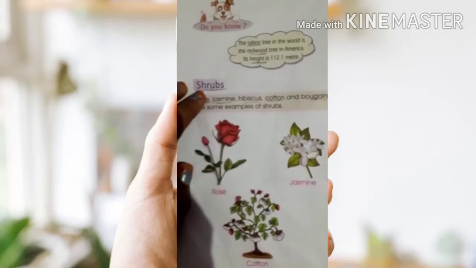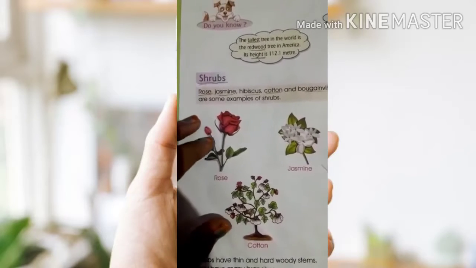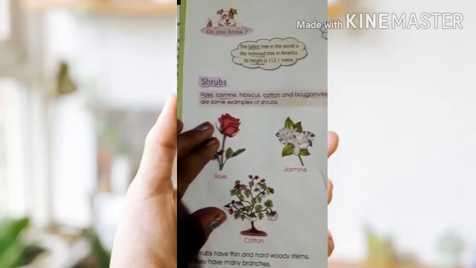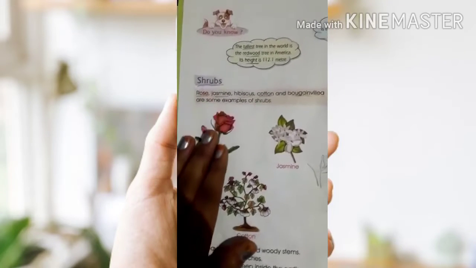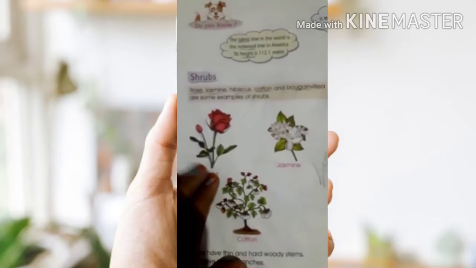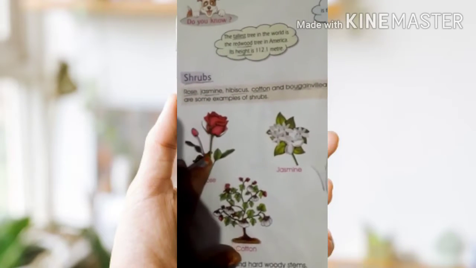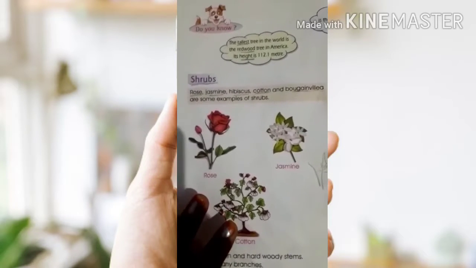Next, shrubs. Shrubs are nothing but small plants. Shrubs are small plants. They have more than 2 stems and these stems are thin and very hard.